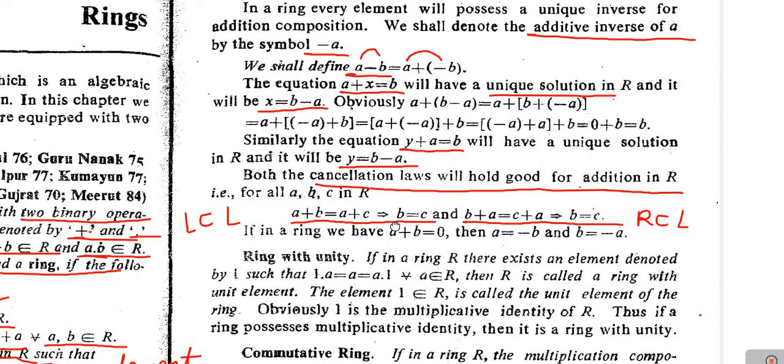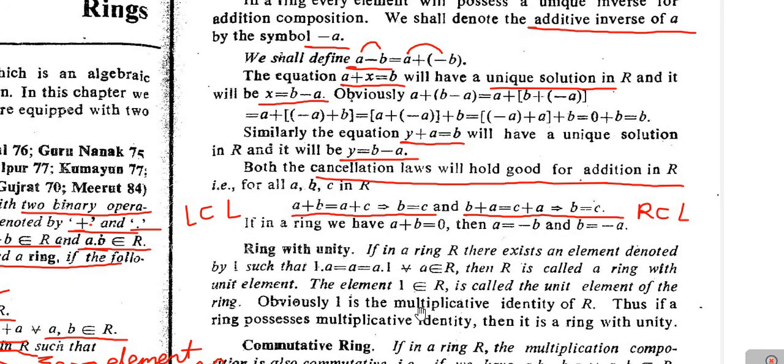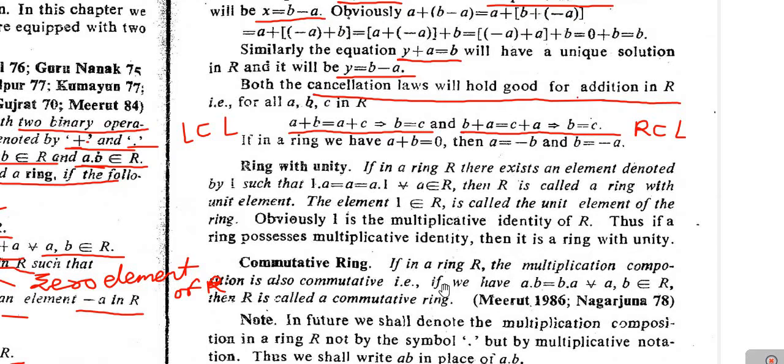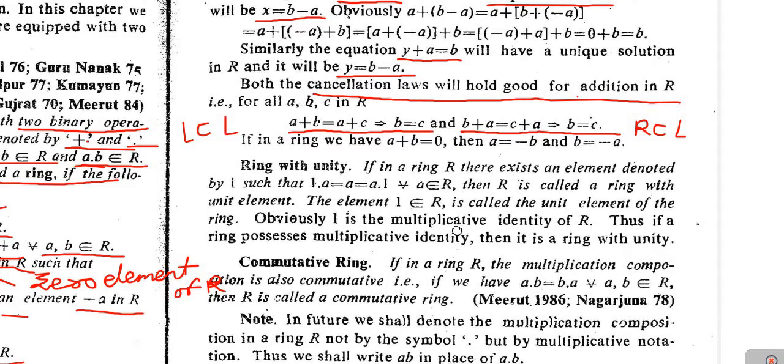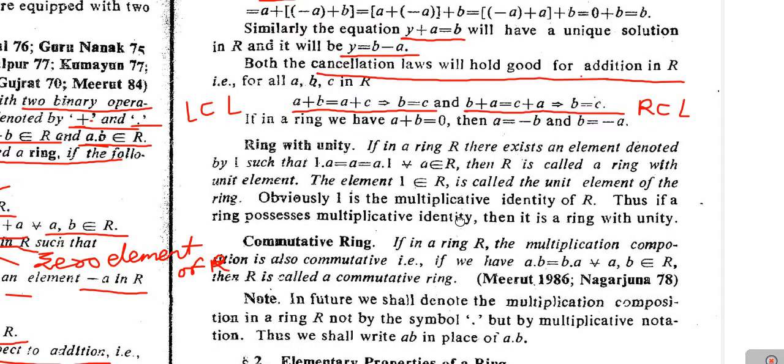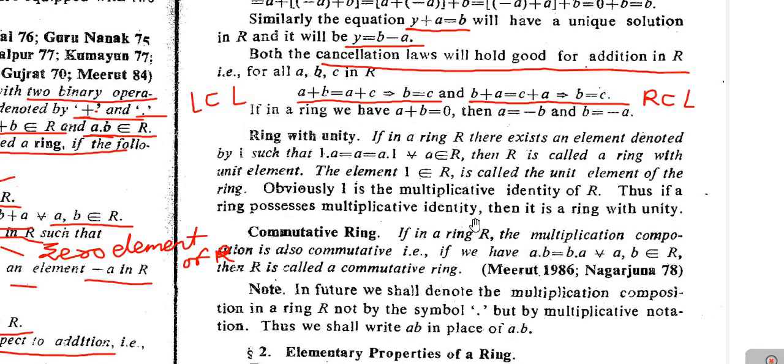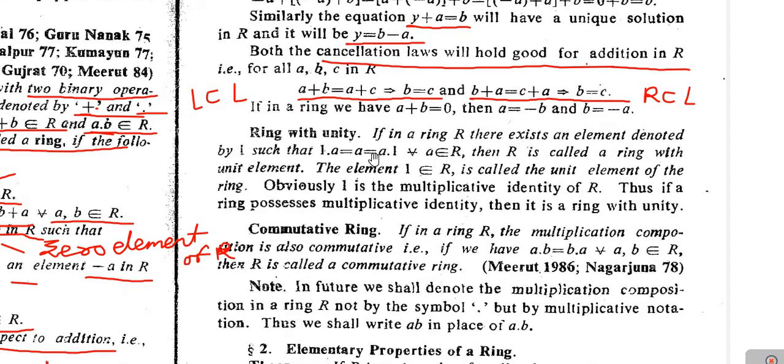The first one is ring with unity. Now by the definition of the ring, it is clear that if R is a ring under the addition and multiplication operations, then R is a group under the first operation addition, which means that the additive identity exists in R, but it is not necessary that under the multiplication also the identity element must be in R.